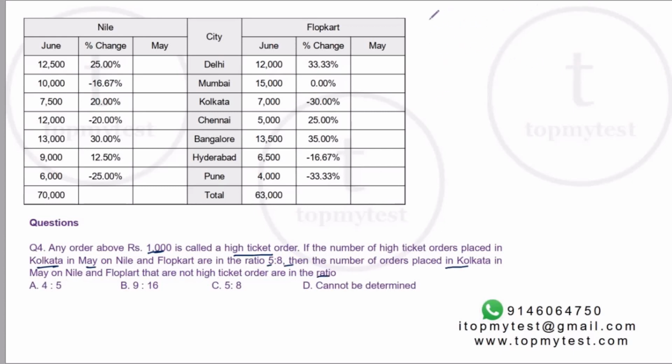Okay, so if you take May, Kolkata, we have Nile and Flopkart. We can figure out Nile and Kolkata.